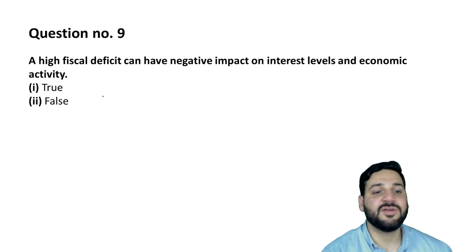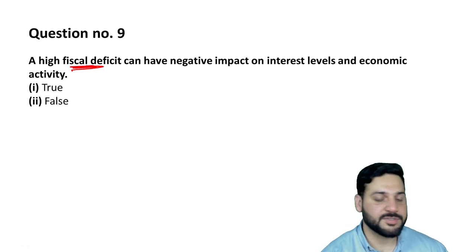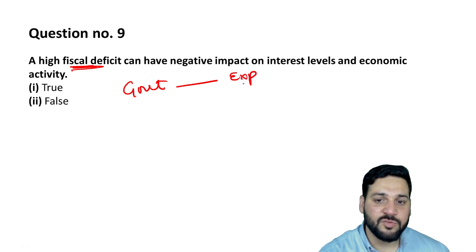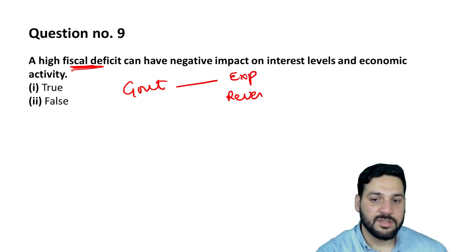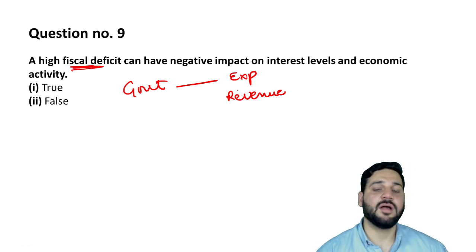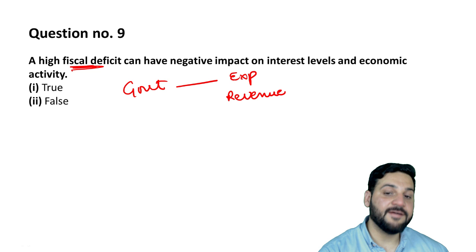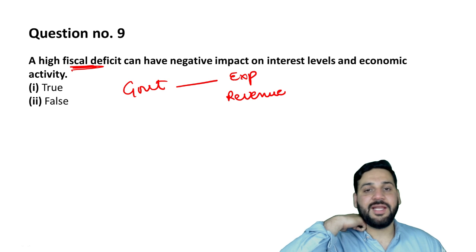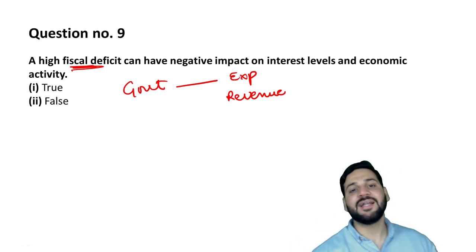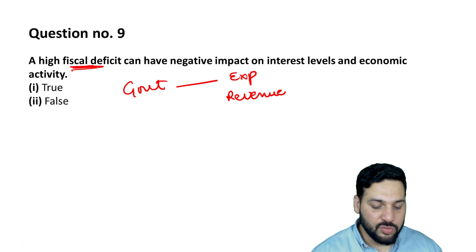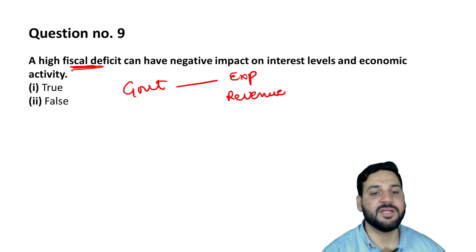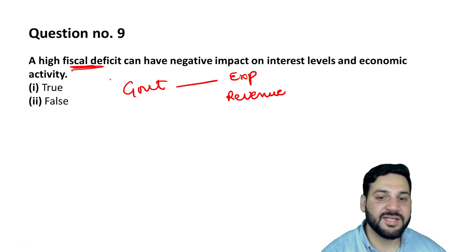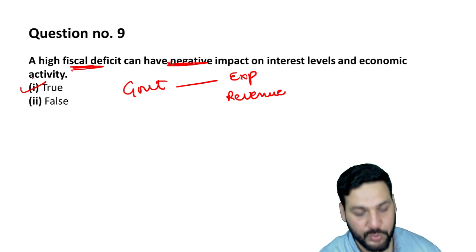A high fiscal deficit. What is fiscal deficit? ये बहुत important question है. जब government के expenses, when the expenses of the government are more than its revenue, what will happen? The government is going to take loans. Government loan लेगी. अगर government loan लेगी तो उसका negative impact पड़ेगा economy पे, right? तो उसका direct एक impact पड़ता है economic activity पे. जितना ज्यादा fiscal deficit होता है उसका impact पड़ता है. So a high fiscal deficit can have a negative impact on interest levels, that is true.